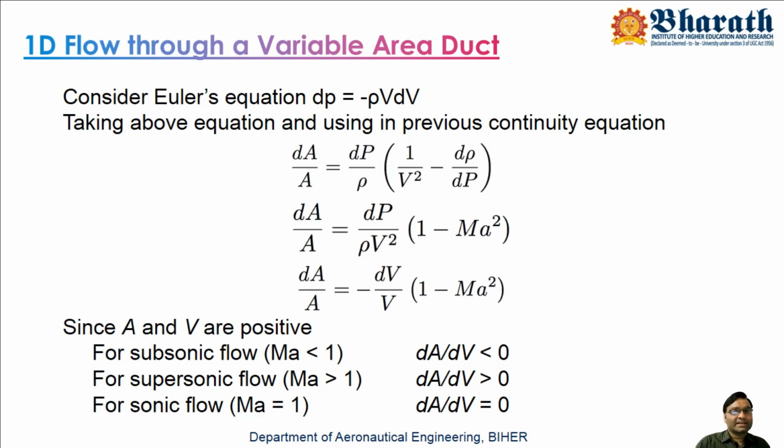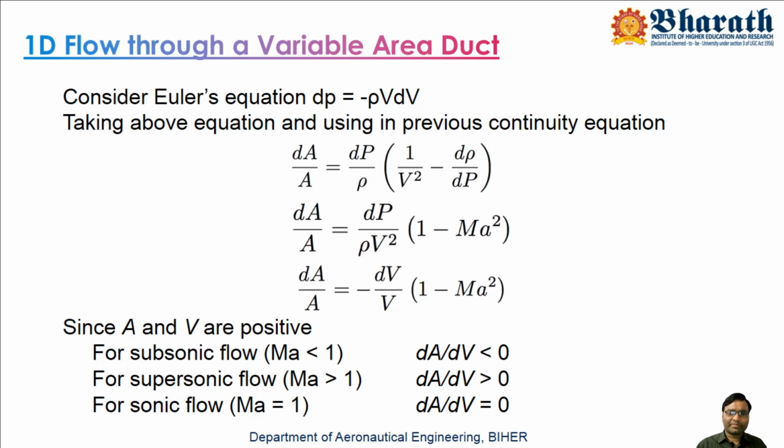First condition: Mach number is less than 1, that means we are in the subsonic flow region. M is a value less than 1, let us say 0.8 or 0.7. Its square is an even lesser value, and if you subtract that from 1, you automatically get a value which is again less than 1.